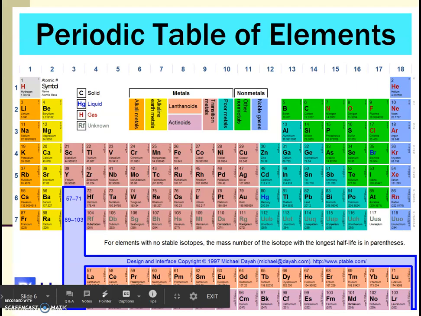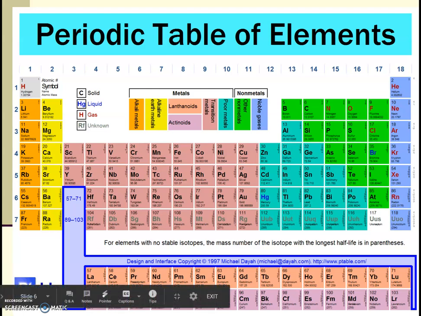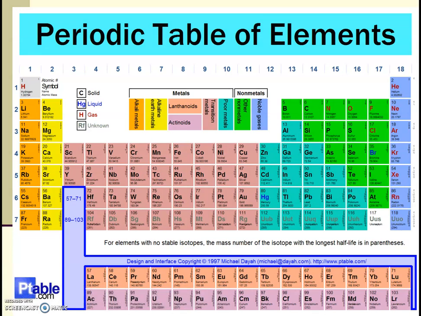So you see that we have all of these rows over and over again, and you'll see that all of these columns, all of these groups, are going to have different names because they have different properties. We have our alkali metals, alkaline earth metals, which we'll talk about in the next video, our lanthanides and actinides, the rest of the transition metals, and we have our noble gases. So this stuff is really, really important to see these repetitions.